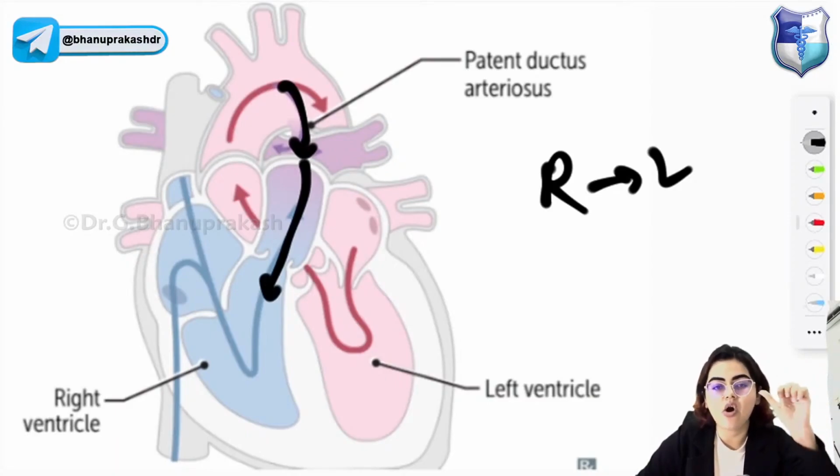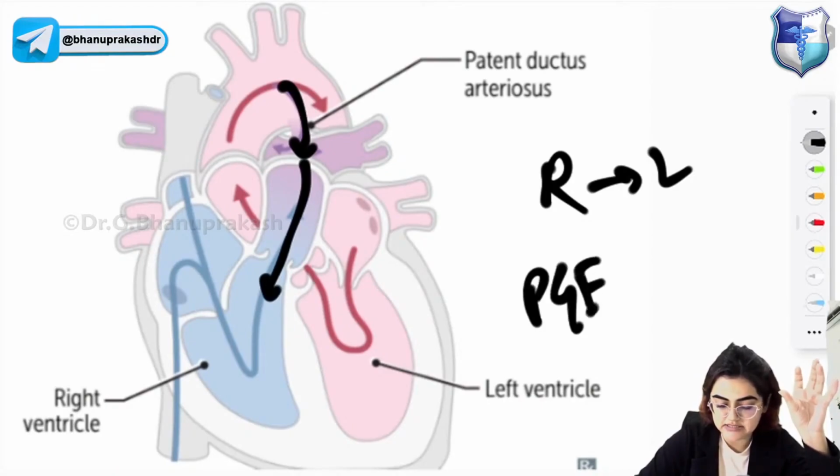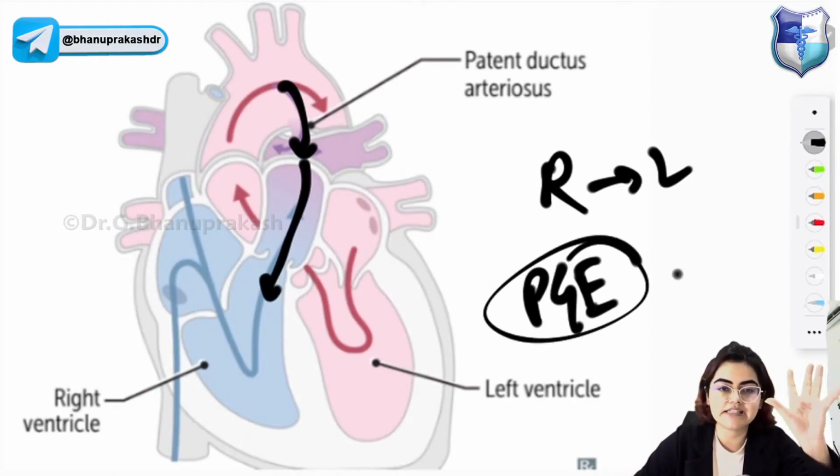The patency of the ductus arteriosus is maintained by PGE synthesis. Patency is maintained by PGE synthesis. If PDA is not corrected, it can lead to late cyanosis in the lower extremities, that is known as differential cyanosis. Okay, so if PDA is not corrected on time, it can result in late cyanosis in the lower extremities, that is known as differential cyanosis.